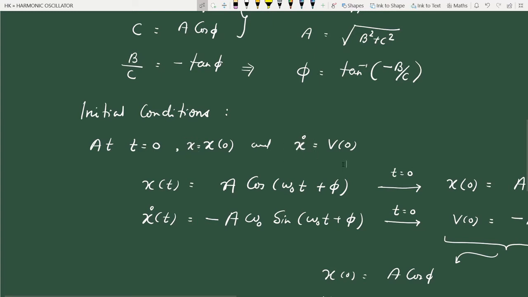But this is not the only choice. Another choice is, it need not be the position and velocity at time 0.